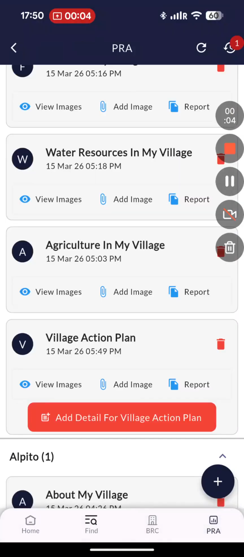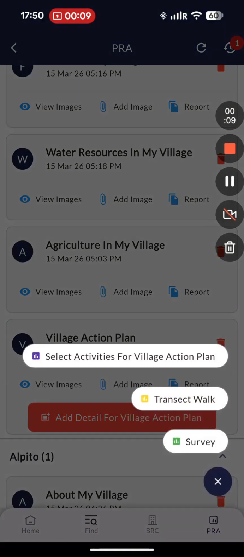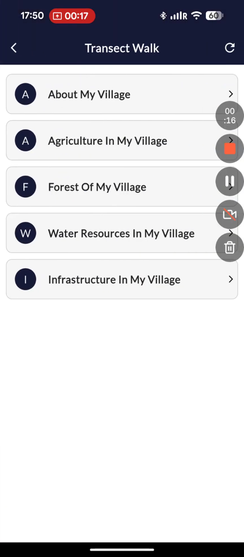Once communities begin discussing their village and its future, the next step is Participatory Rural Appraisal, or PRA. Using Gramify's PRA module, community members and field coordinators document village realities, including livelihoods, agriculture practices, natural resources, infrastructure gaps, and local challenges. Traditional activities such as transect walks and village mapping are converted into structured digital inputs. Instead of knowledge remaining in notebooks or reports, it becomes structured civic data that can be continuously updated and shared.